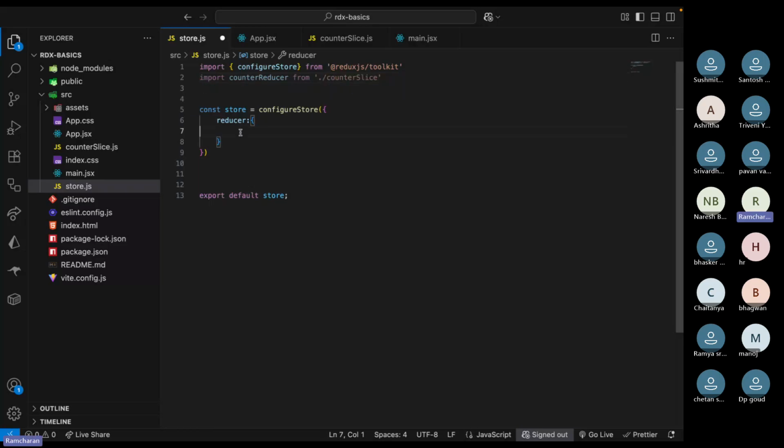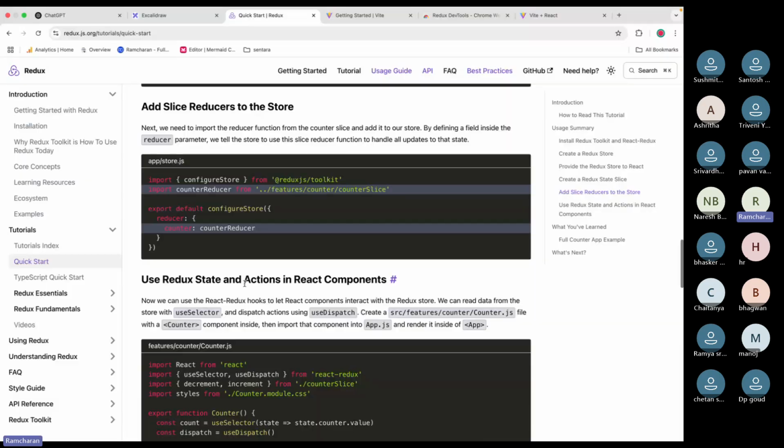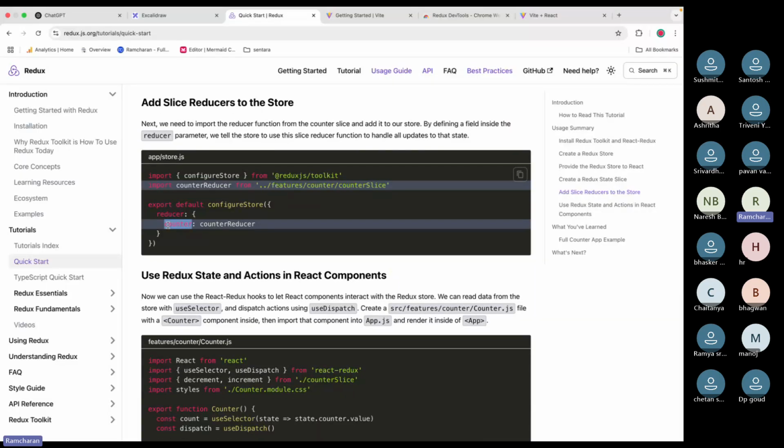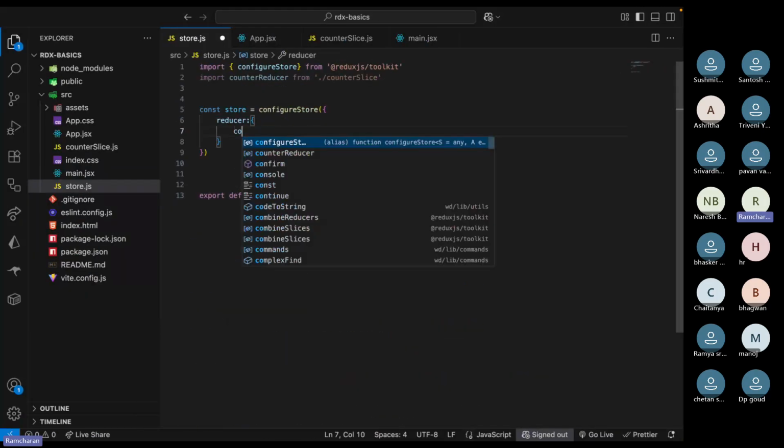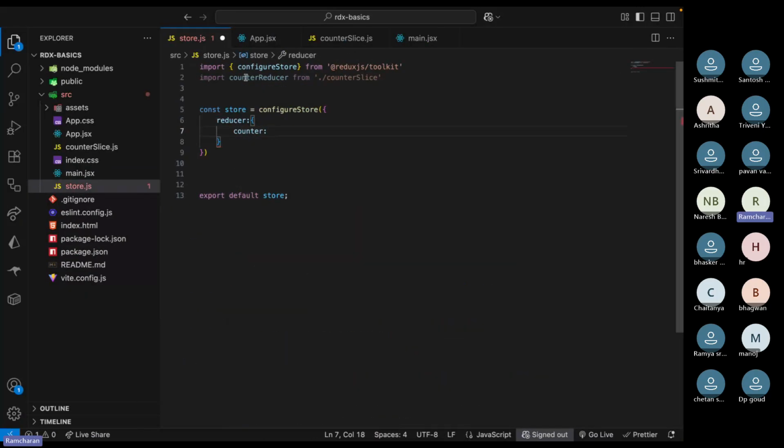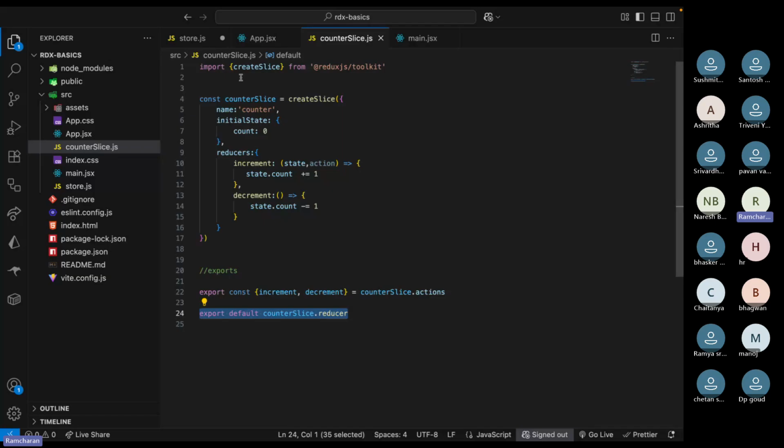So now here, how will you write the reducer? Like this, you write counter and counterReducer. That's it. Here you write counter and you pass this counterReducer. Now you have to provide all the reducers here. However many slices you create, you export the reducer in every slice, right?